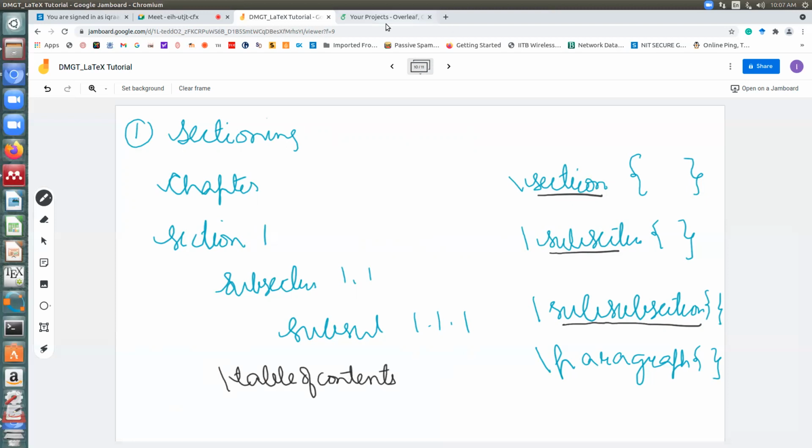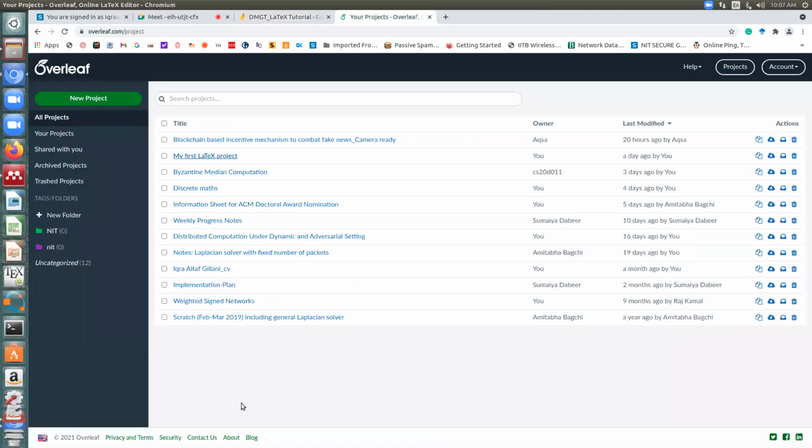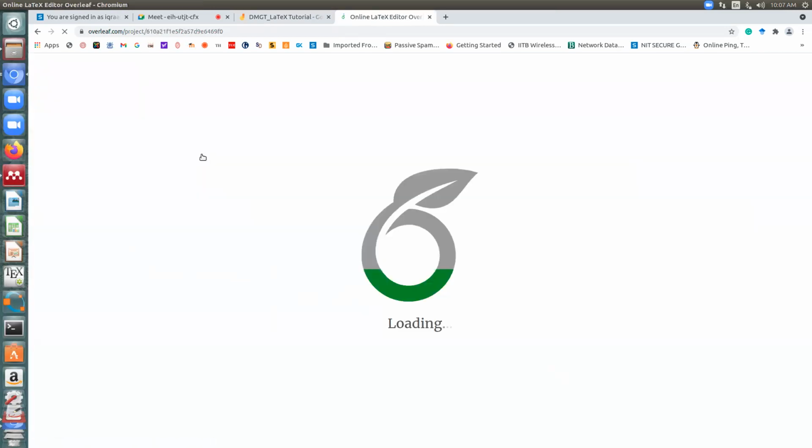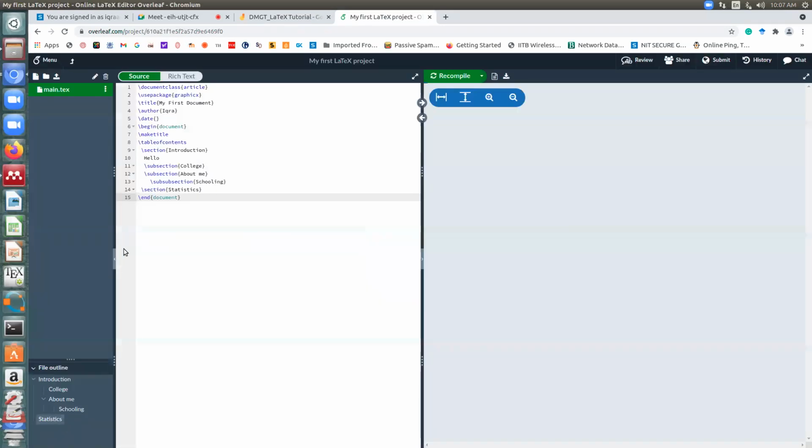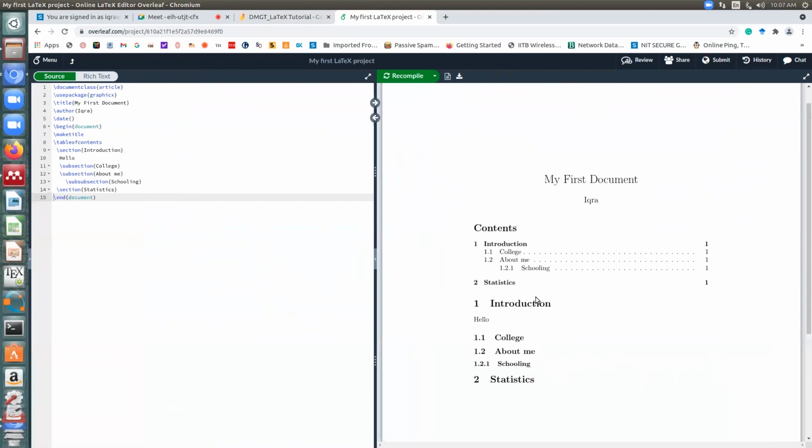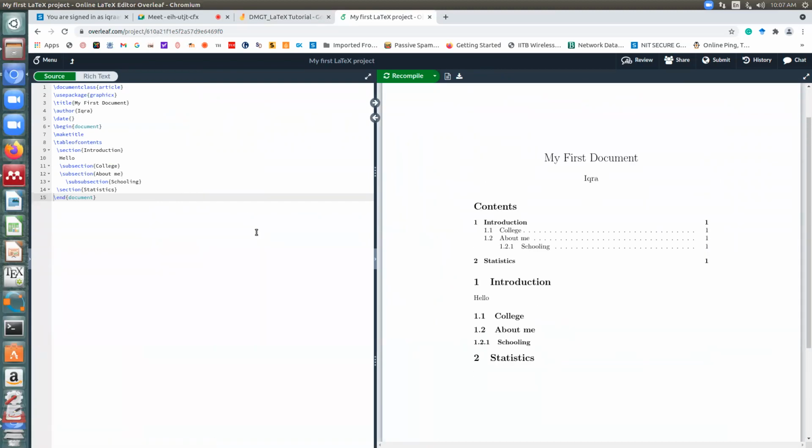If you all just move to your Overleaf account, all your projects are automatically saved. Yesterday I had saved this, my first LaTeX project. So I expect everyone to go there again. It will be in your dashboard. Just click on it, and let us start what we need to discuss today. You should be able to see your screen. So everyone is there at the LaTeX project.